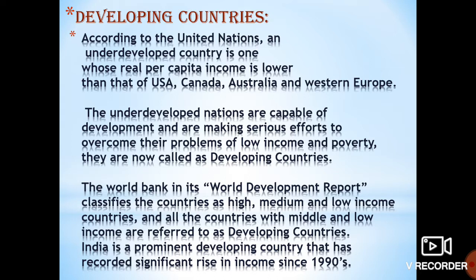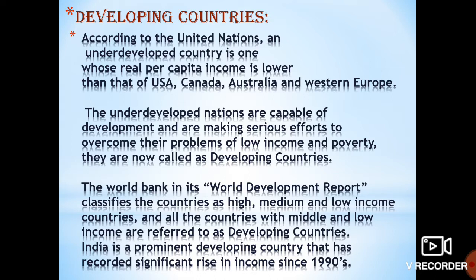Western Europe. The underdeveloped countries or nations are capable of development and are making serious efforts to overcome these problems of low income and poverty. They are now called developing countries. So the underdeveloped countries means the countries who are under the category of underdeveloped countries. They are striving hard, they are taking efforts to improve, and they are taking steps to overcome the problems of low income and to remove poverty. So those countries who are underdeveloped nations and they are trying to develop themselves, improve themselves, they are now called as developing countries. Understood?